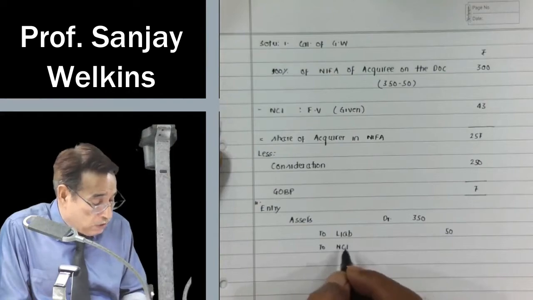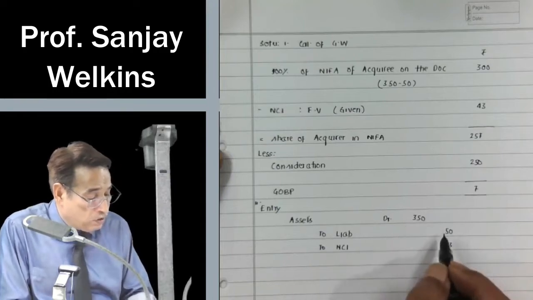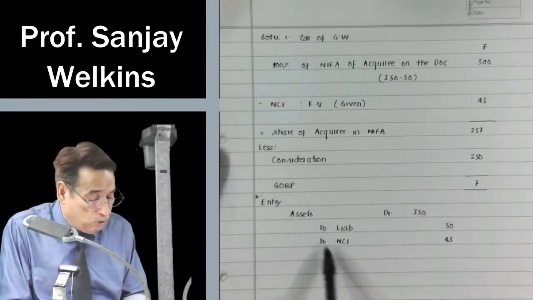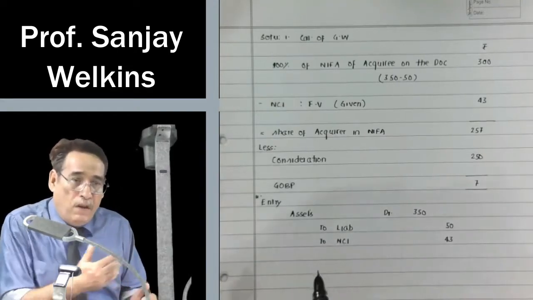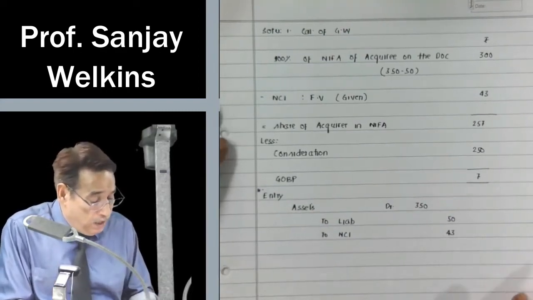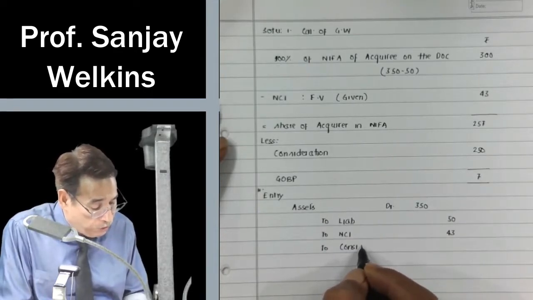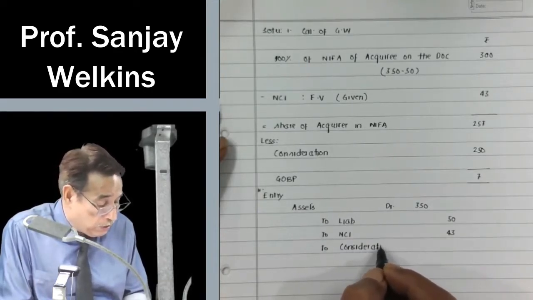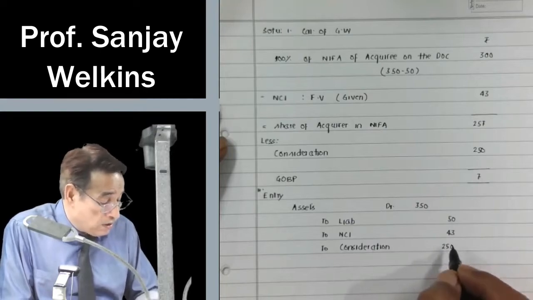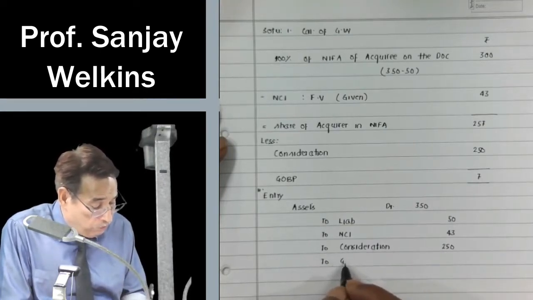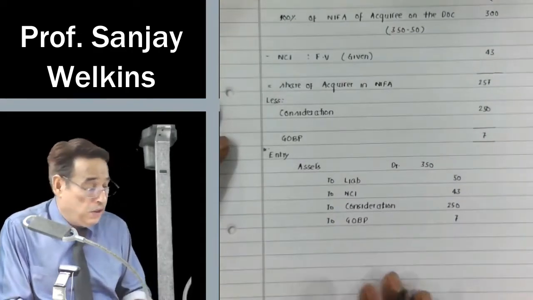Out of these net assets, some portion relates to NCI, which is equal to 43. So we may say out of net assets of 343, 43 relates to NCI. So far this entry reflects net assets of 257, which is the share of what we call the acquirer. And for 257, we are paying a consideration. We can write cash also, because it is given in the question that consideration is paid in cash. Now consideration is 250. So that is why this time there is a gain. And this gain will be recorded as gain on bargain purchase, that is 7. Is it clear to you?